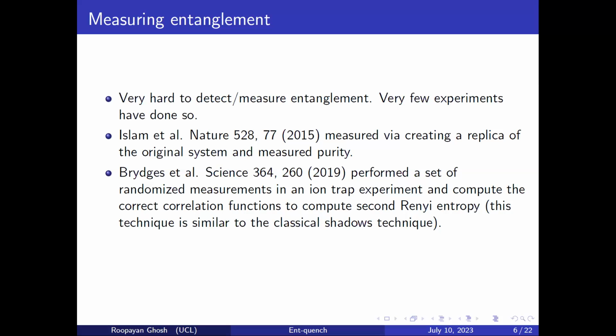And I personally believe this technique is probably similar to the classical shadows technique, which people nowadays use to approximate observables by a set of randomized measurements. This is one of the ways they probably did it. I don't know much more about other experiments which have actually measured entanglement in many body systems, but oh, thank you.